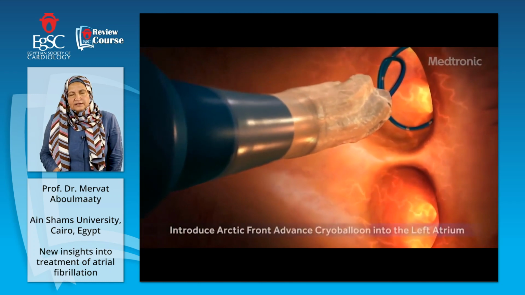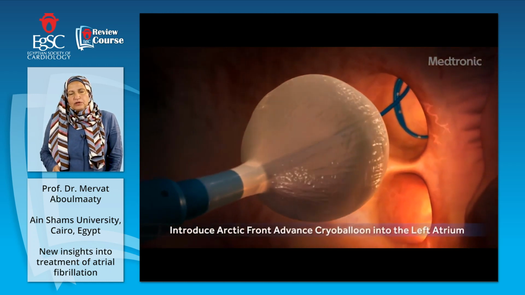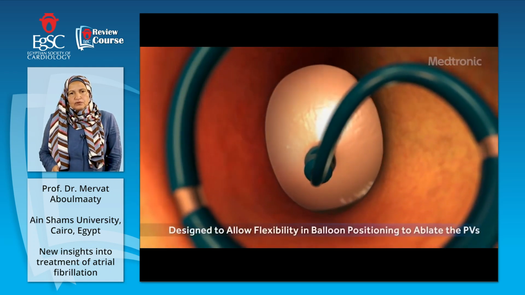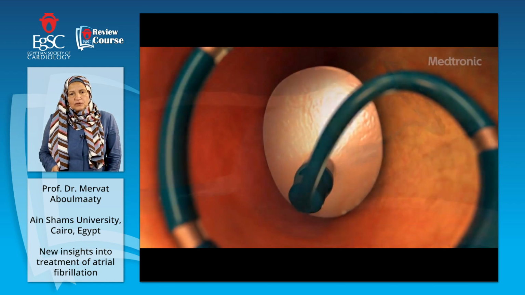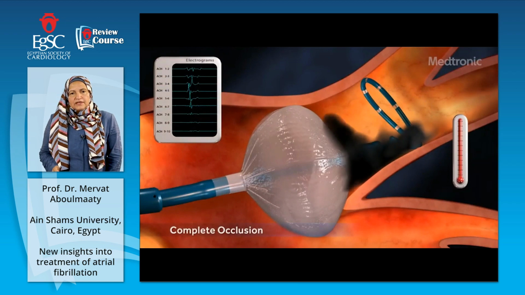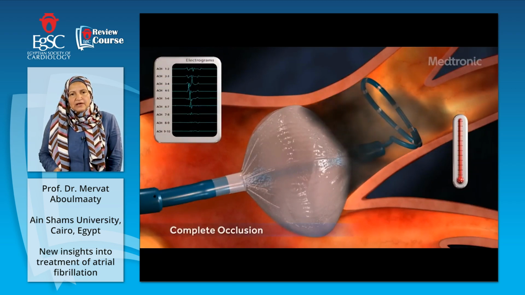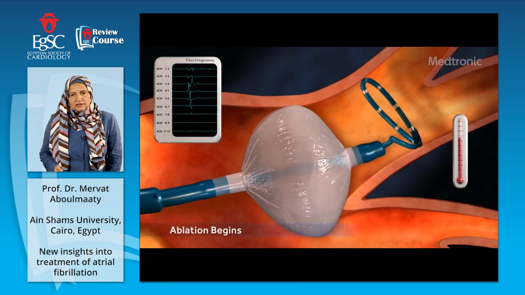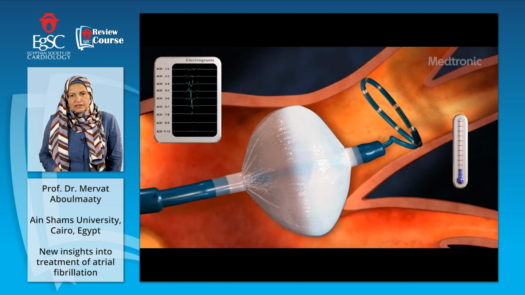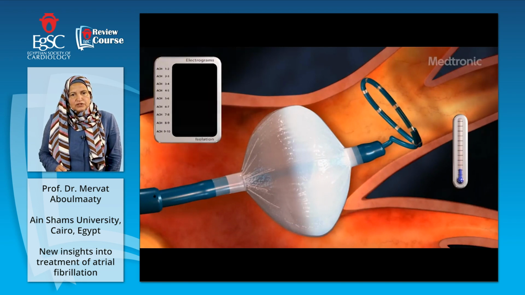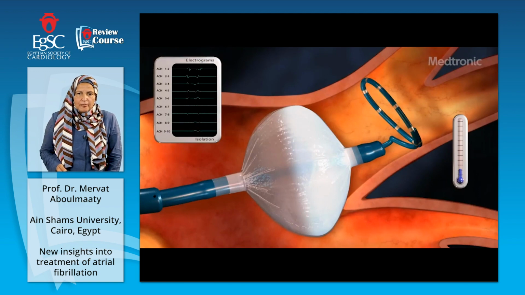The balloon will be inflated, and then pushed to the orifice of this vein in order to occlude it. When we make sure that the vein is occluded, we freeze, and this freezing will ablate the part of the muscle around it. Here we inject the dye to make sure there is no leakage around the balloon, and then the temperature is going down, as you see on the right side, and on the left side the potentials disappear completely. Very good.